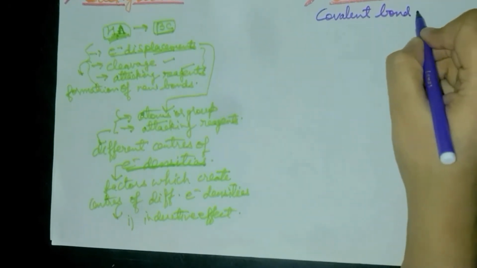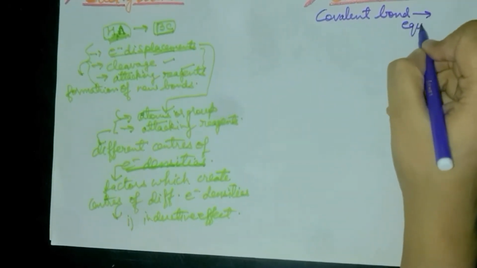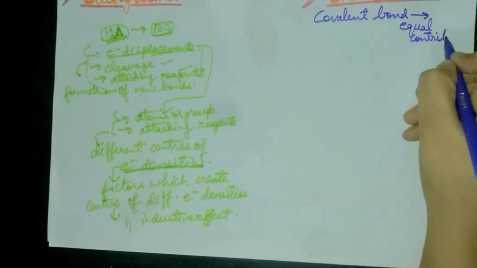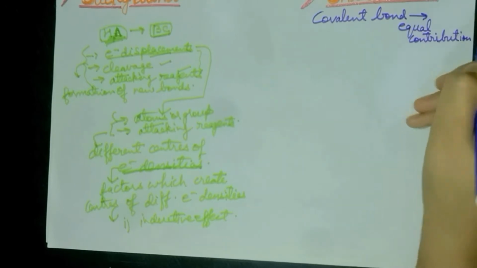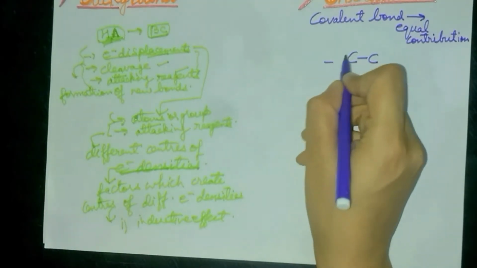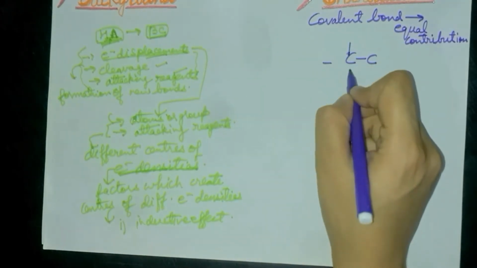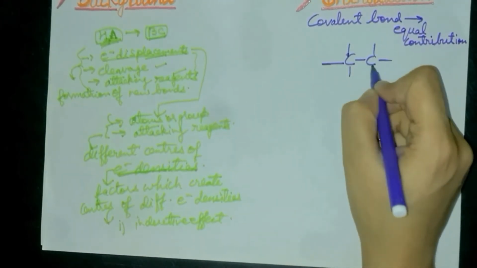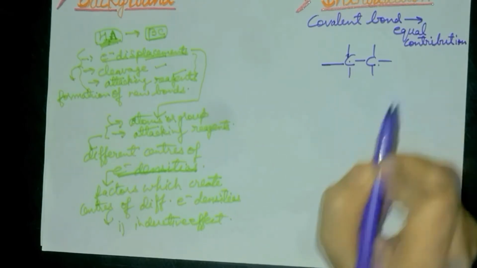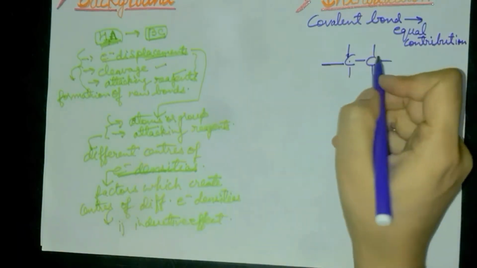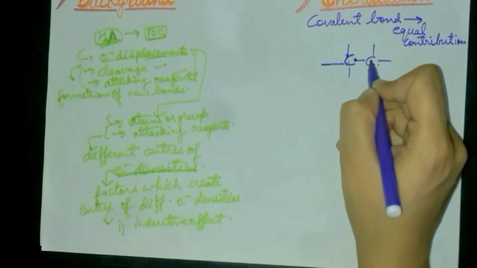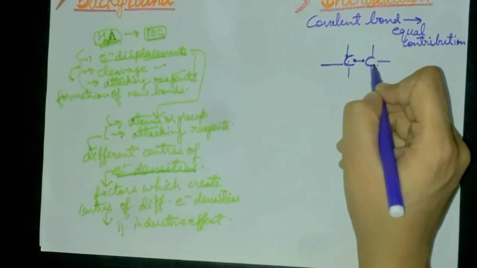Take a carbon-carbon bond: both the carbons form the bond by equal contribution, that means one electron of this carbon and one electron of this carbon.